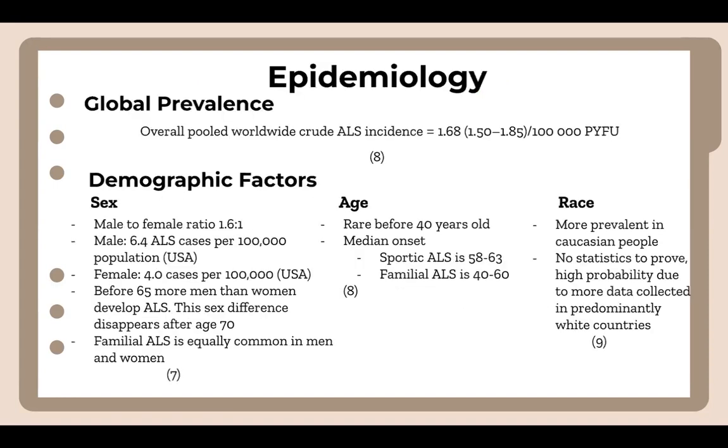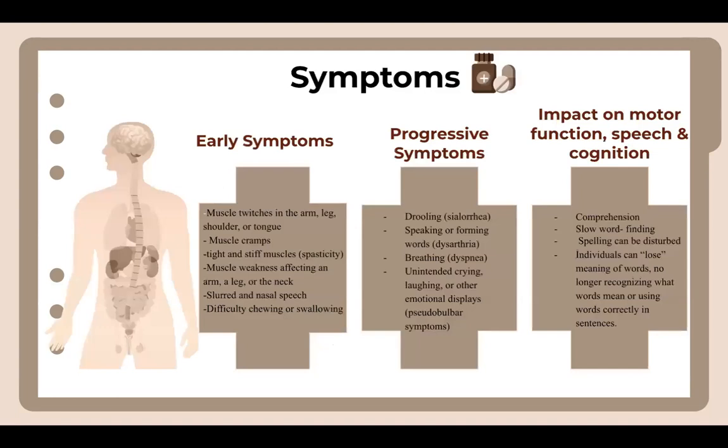The global prevalence is fairly low, showing that it is a rare disease globally. Some demographic factors include that men are more likely than women to develop ALS, but equally likely if it is familial, meaning that it is genetically inherited. Onset is usually during middle to late adulthood, and it is more prevalent in Caucasian people. As for symptoms, ALS is a progressive disease and the early symptoms differ as the disease advances.